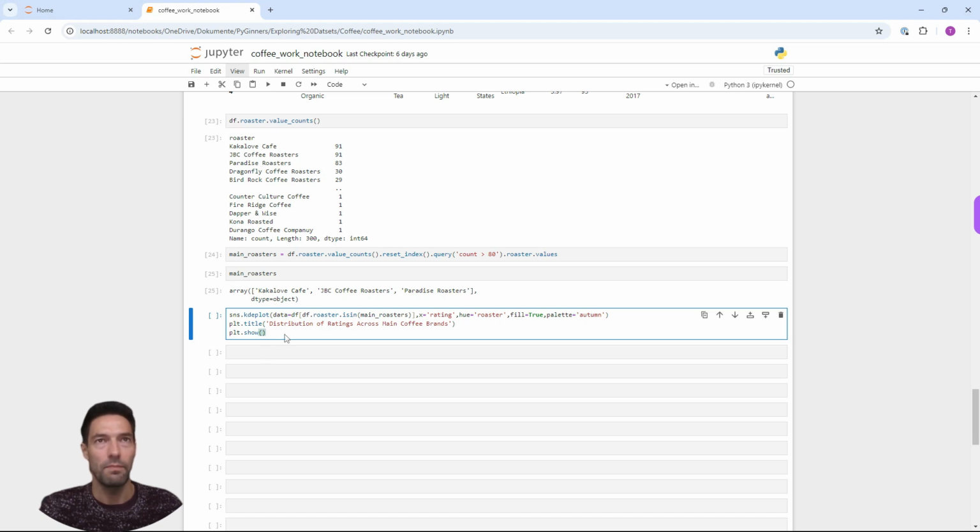And I like it especially because it's great to compare the distribution of multiple values, and in this context, the different coffee roasters. So the data is our df, and we're going to limit to the roasters that are in our main roasters array, and we'll use the .isin function, and on the x-axis we're going to see the rating, and the different colors will be represented by the different roasters. So, all right, let's have a look at this.